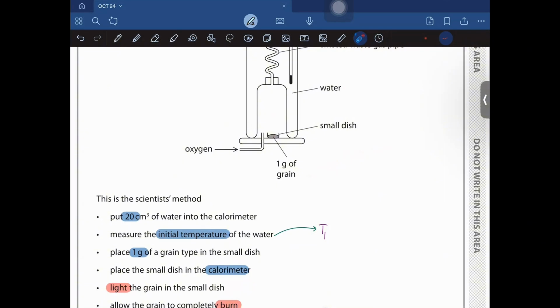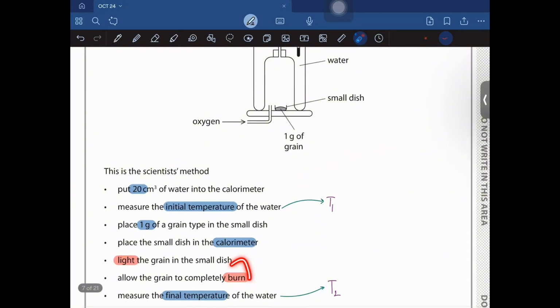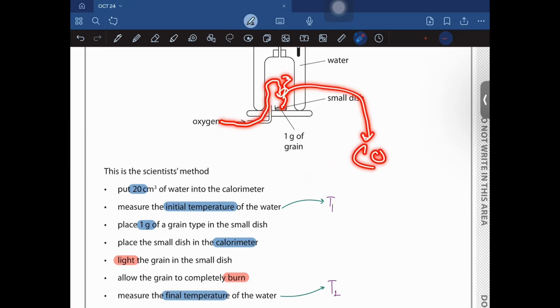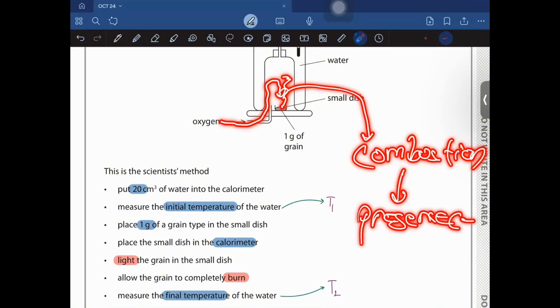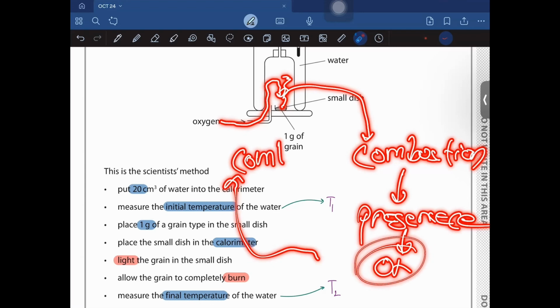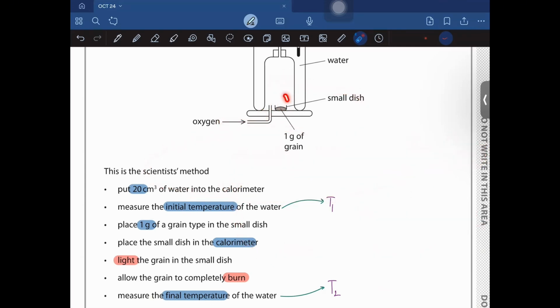You're going to do something so that it catches fire, right? So basically that is how it is going to work at this point. You're going to light this up and allow the grains to completely burn, because this thing is burning and you're providing oxygen with it. So what would happen? A combustion reaction would take place, right? When something burns in the presence of oxygen, that is what we refer to as a combustion reaction. And the food over here is acting as a fuel, right?